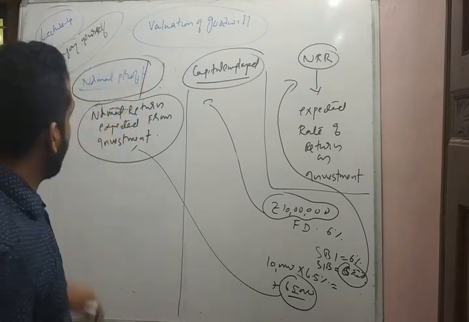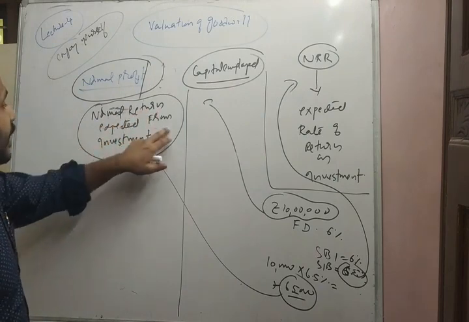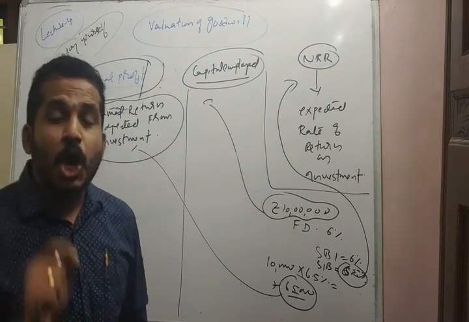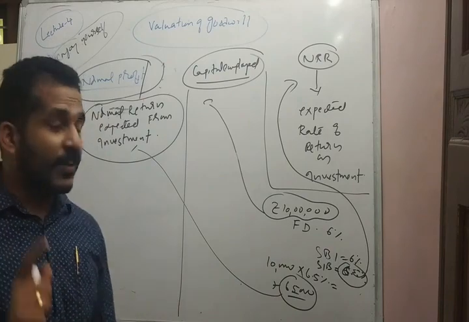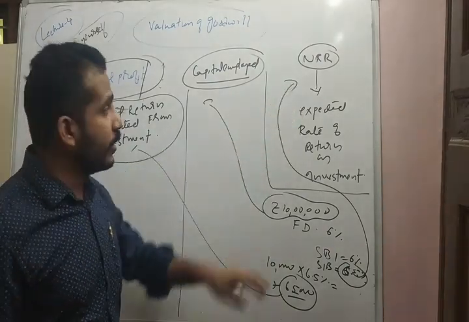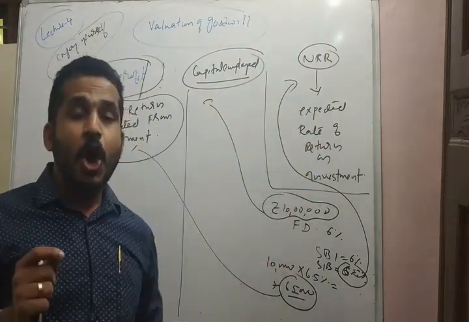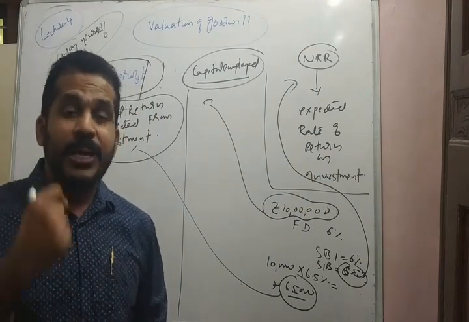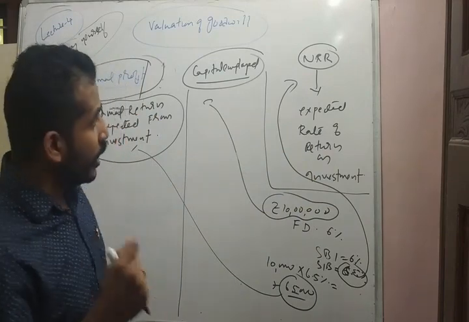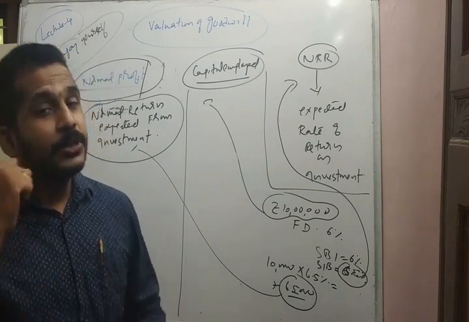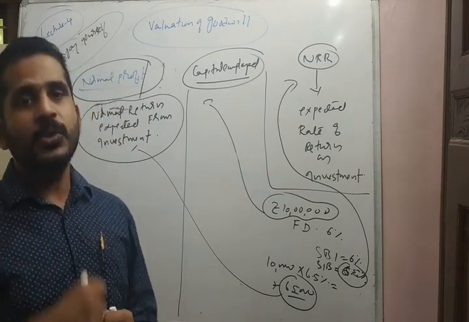So what is normal profit? It is the normal return expected from investment. And what is normal rate of return? It is the expected rate of return on investment, and it differs from person to person and from investment to investment.